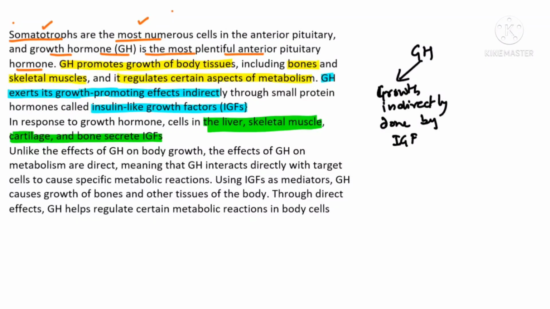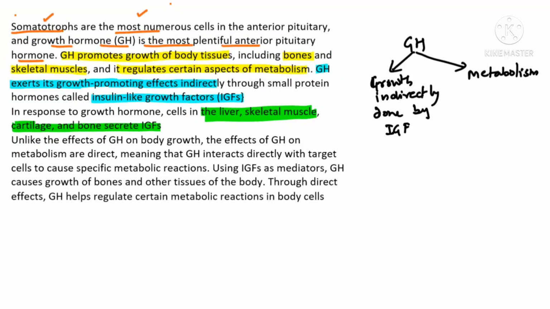Okay, the second effect of the growth hormone is not growth, it is metabolism also. So on metabolism, it is a direct effect. Okay beta, focus beta. The effect of growth hormone on body growth is indirect, but on metabolism, it is direct. Clear? Please remember this way, on metabolism, it is having a direct effect. Is it clear?